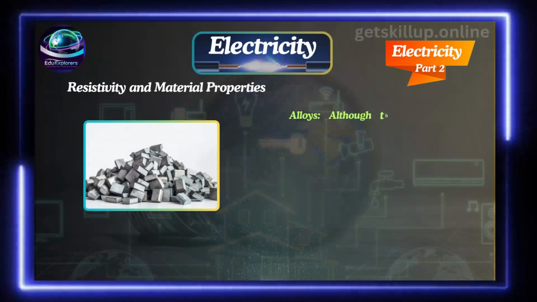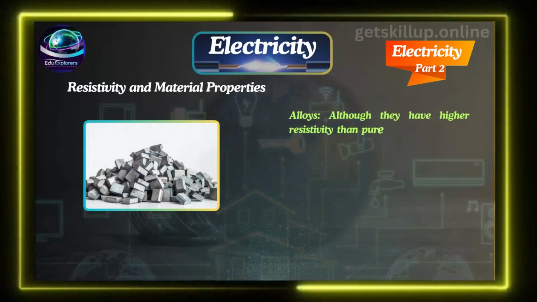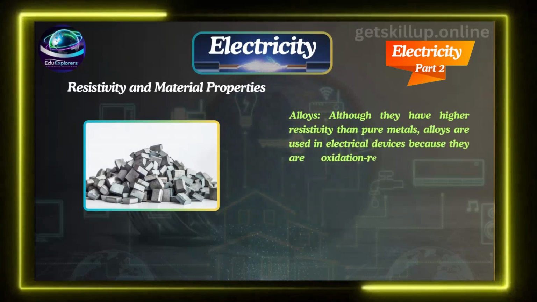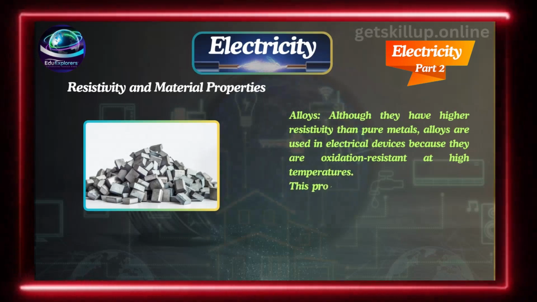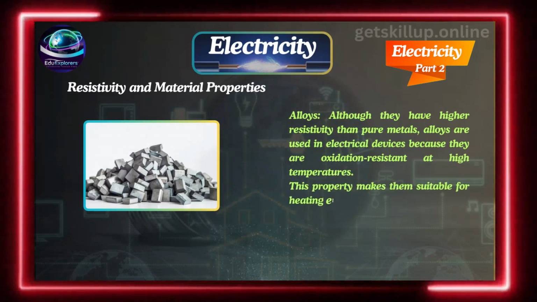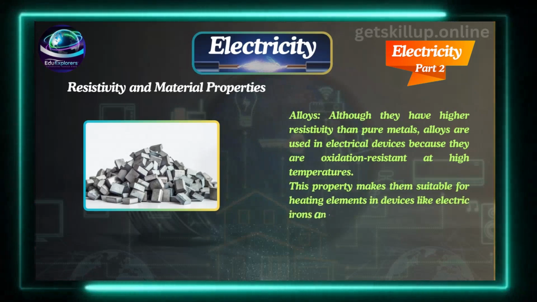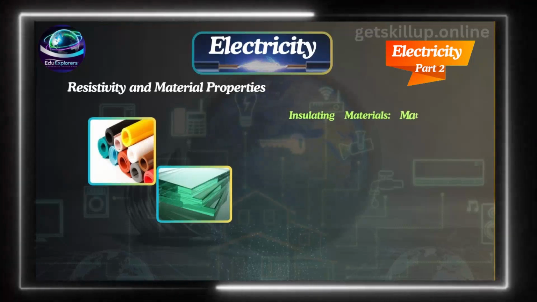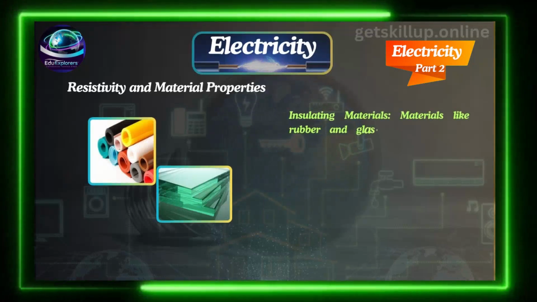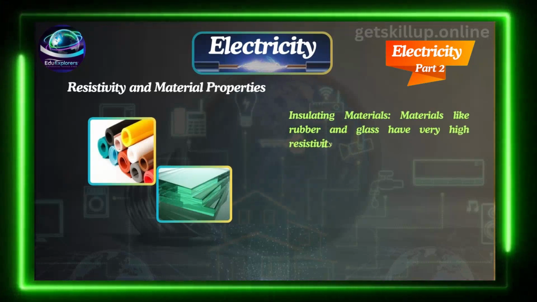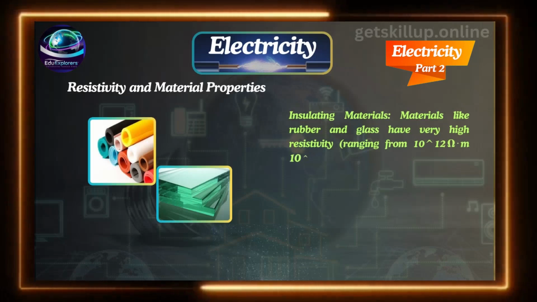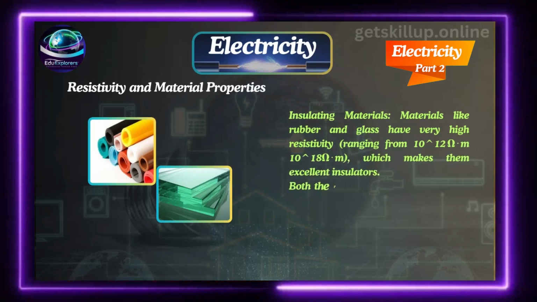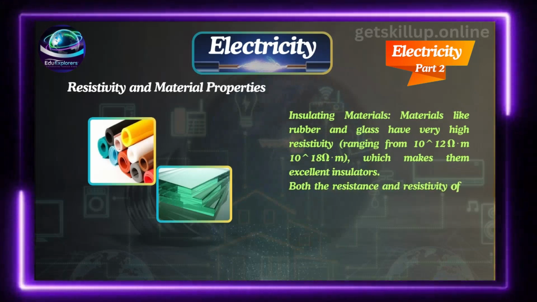Alloys. Although they have higher resistivity than pure metals, alloys are used in electrical devices because they are oxidation resistant at higher temperatures. This property makes them suitable for heating elements in devices like electric irons and toasters. Insulating materials like rubber and glass have very high resistivity, ranging from 10^12 ohm meter to 10^18 ohm meter, which makes them excellent insulators. Both the resistance and resistivity of a material can change with temperature.